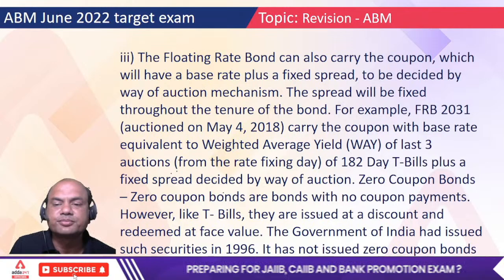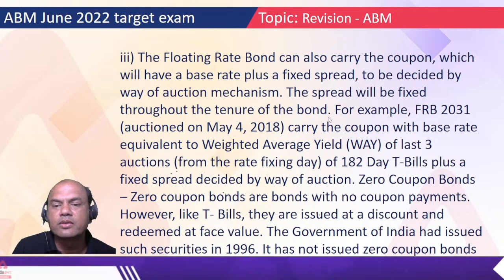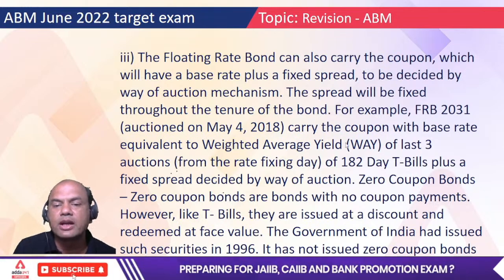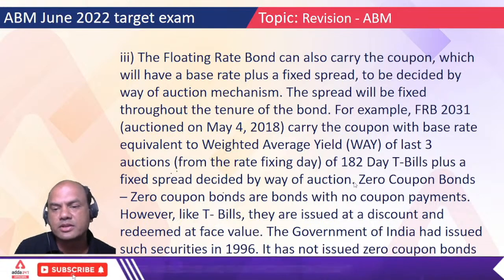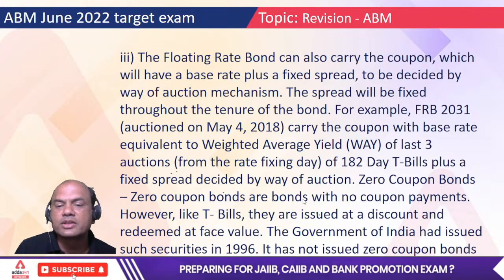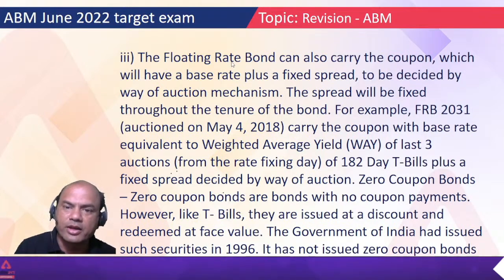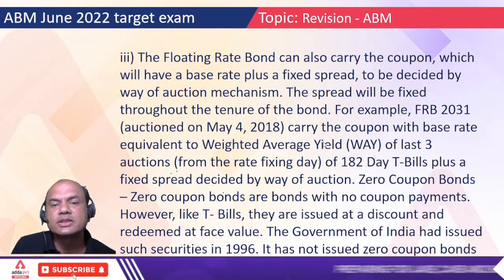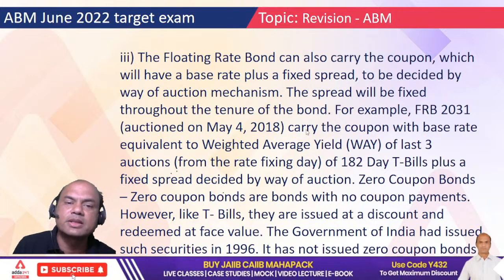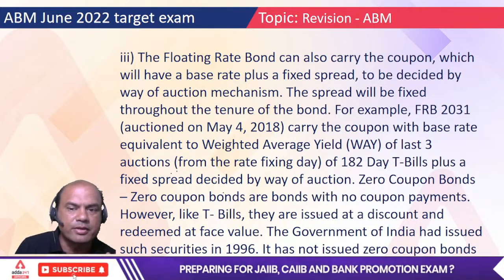Okay, so for 182-day T-bills, say this. For example, FRB 2031 carries a coupon with a base rate equivalent to the weighted average yield for the last 3 auctions for 182-day T-bills plus a fixed spread decided by way of auction. Zero coupon bonds are bonds with no coupon payments, but that is a separate topic. So, got this point. FRBs can be based on repo or weighted averages, or they can be fixed for some period and then change after that specific period, right? We have seen 3 types of FRBs.